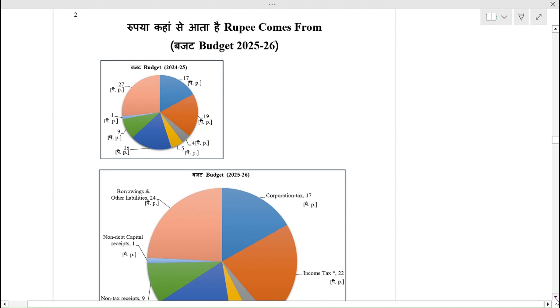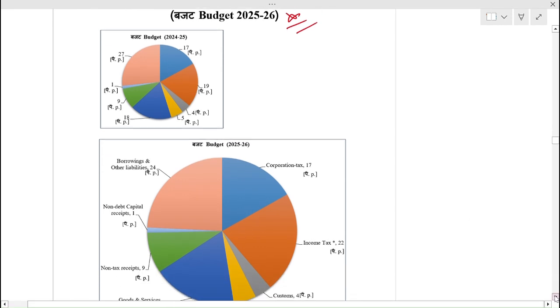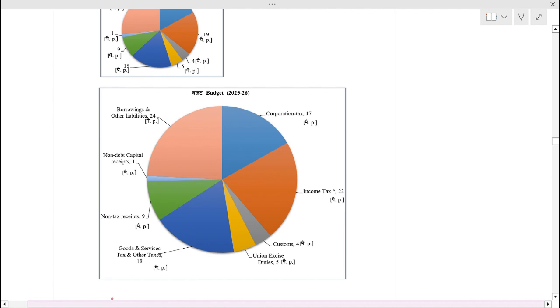Now this page is very important for you. Rupee comes from: first one, the maximum portion from borrowing and other liabilities. Then second, income tax.